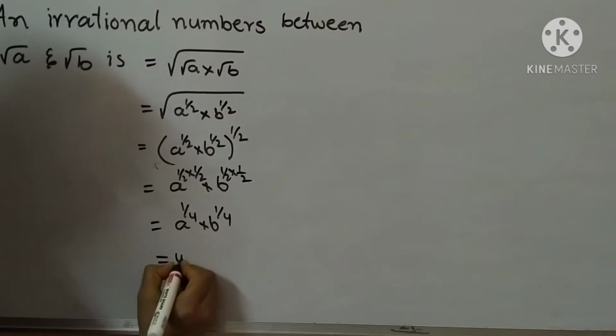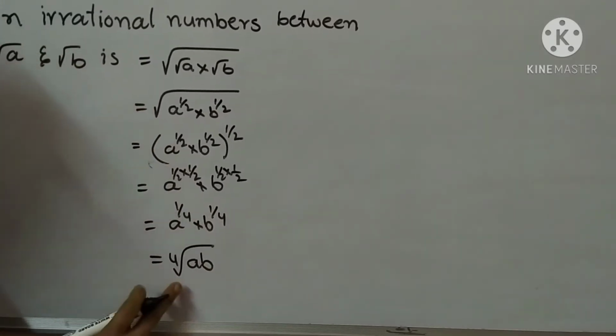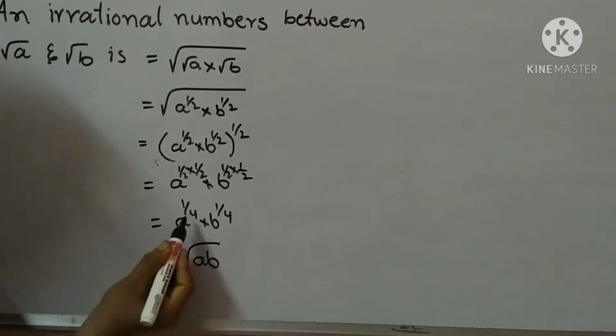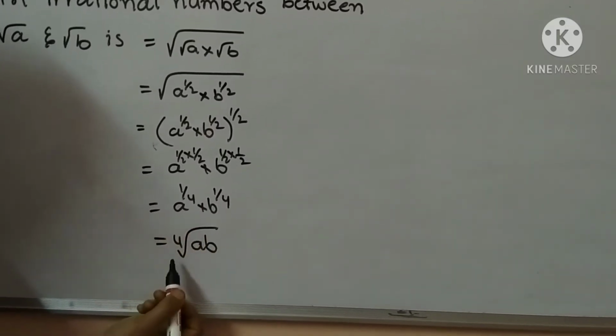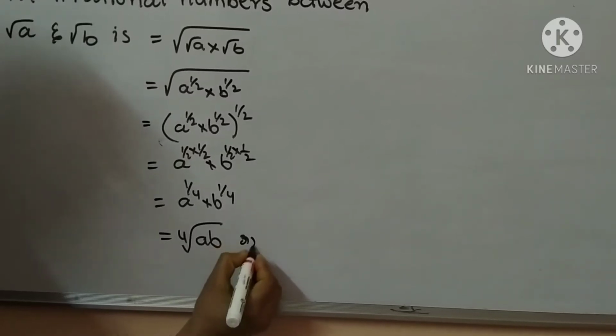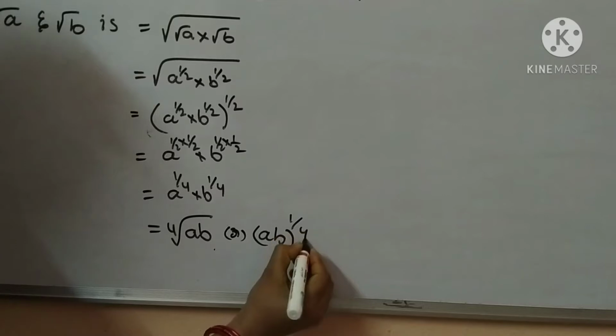This is also the fourth root of AB, because both powers are 1 by 4. We should write here fourth root of AB, or AB whole power 1 by 4.